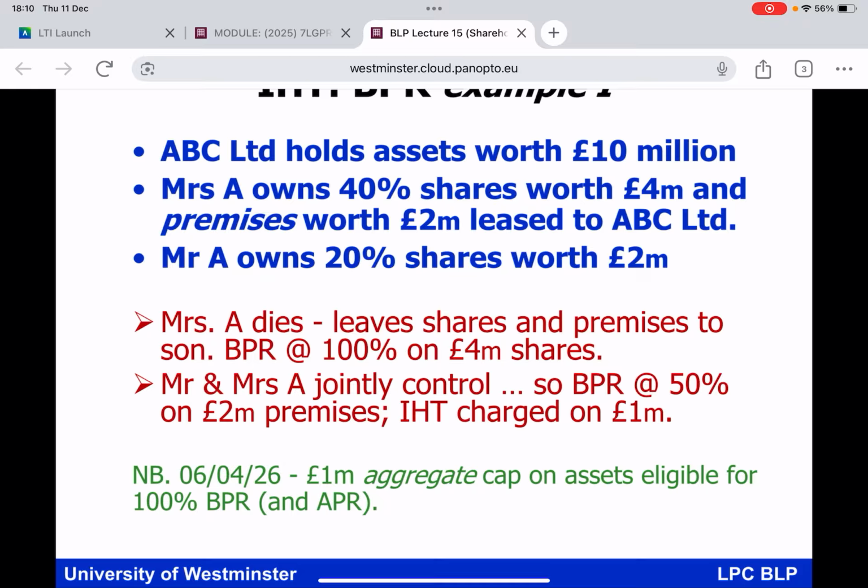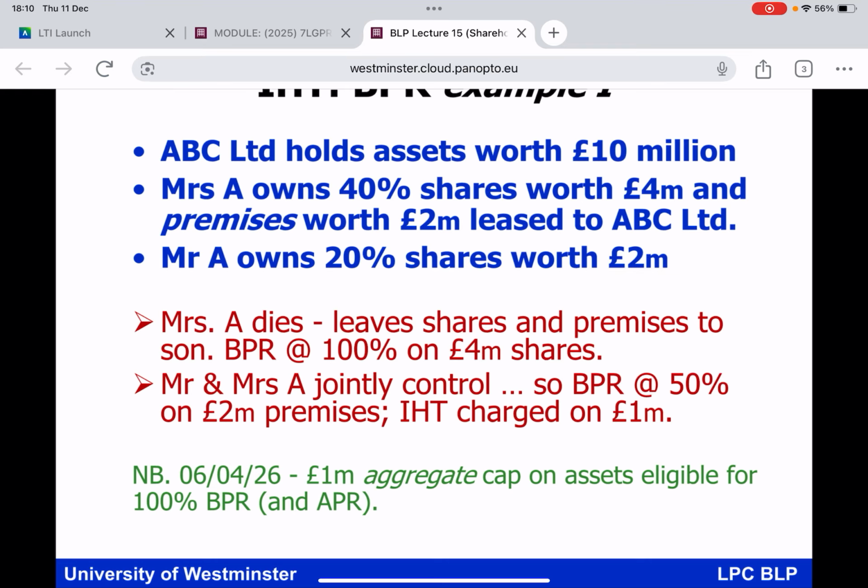What about the £2 million premises? Remember what we said? I will offer you 50% relief against the value of the premises which are being used by the company, but you've got to show voting control, haven't you? Now, she herself has only got a 40% shareholding, but when you aggregate the spousal holding, the husband has got the other 20% holding, then between the two of them, they do have voting control. And that would allow you to bring the value attributed to the £2 million business premises down to £1 million for the purpose of the IHT calculation that you are about to conduct. Very good, everybody.